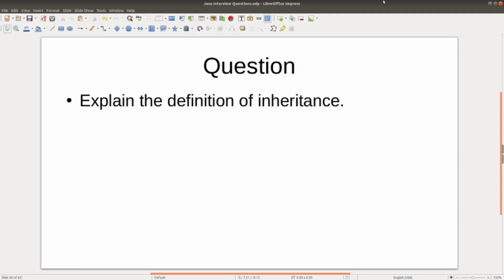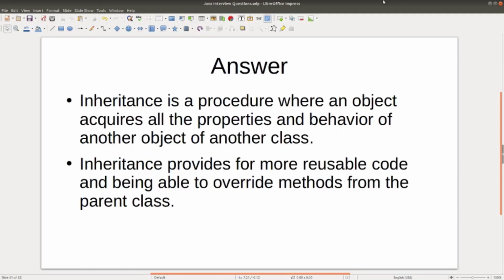Question. Explain the definition of inheritance. Answer. Inheritance is a procedure where an object acquires all the properties and behavior of another object of another class. Inheritance provides for more reusable code and being able to override methods from the parent class.